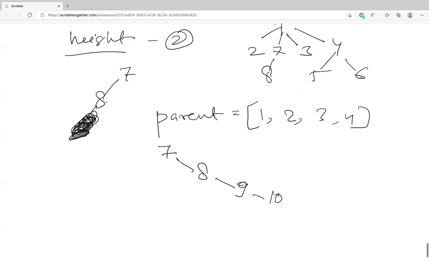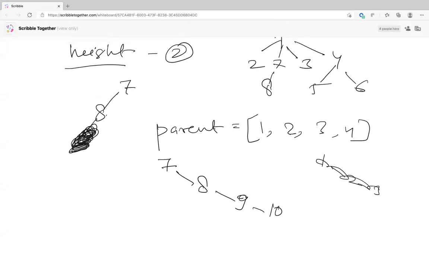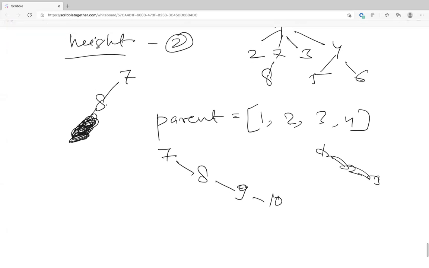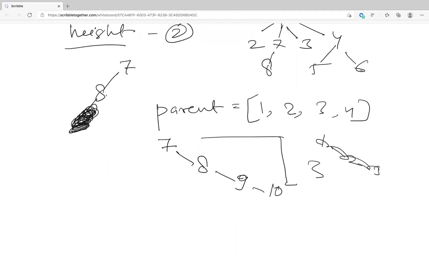And you have the original tree 1, 2, 3, 4, and you don't have 7 and 8 there. Now when you perform union, which will become the child of which tree? One will become the child of 7. If this is size 3, you can point it over here. It will still be 3.